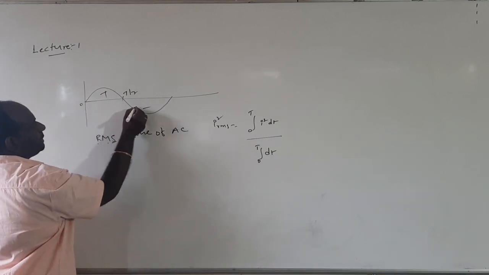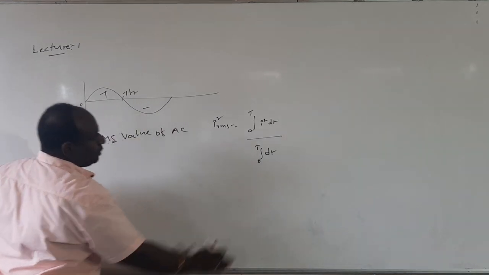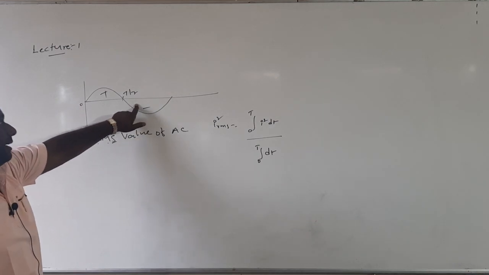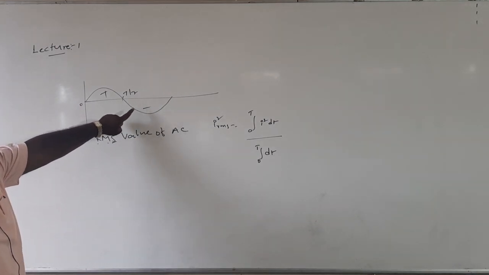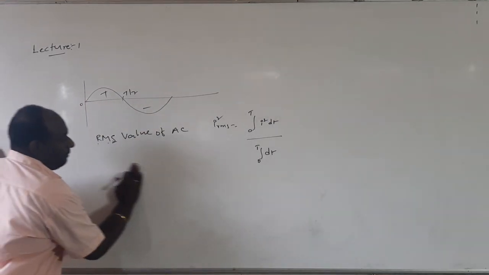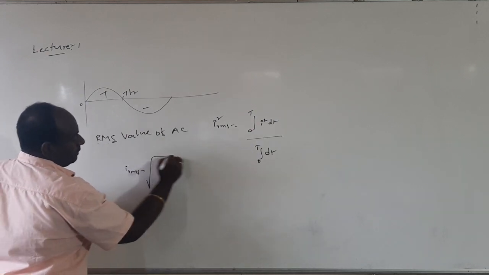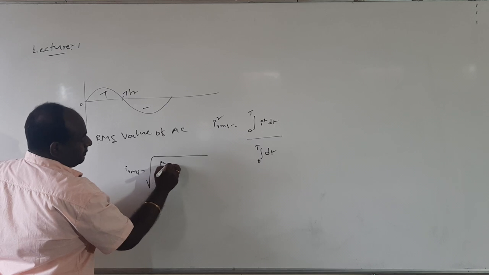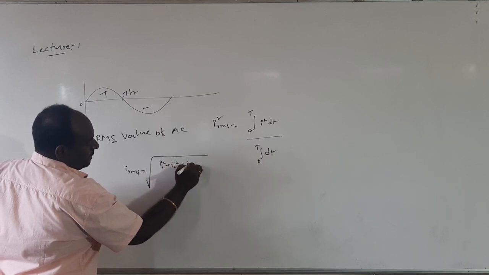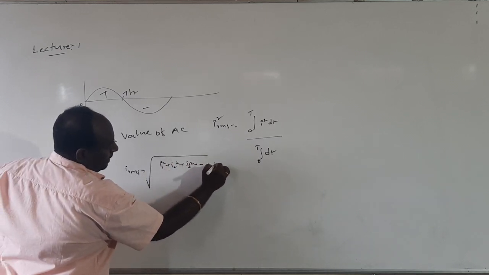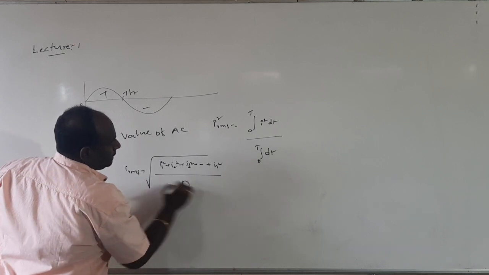This is I1, this is minus I1. So to avoid this minus sign, we do the square. And to avoid the square, we apply the root. That means I RMS value we can write as the square root of I1 square plus I2 square plus I3 square, and so on, up to IN square, by the number of observations n.